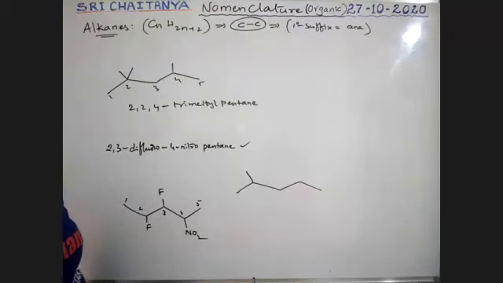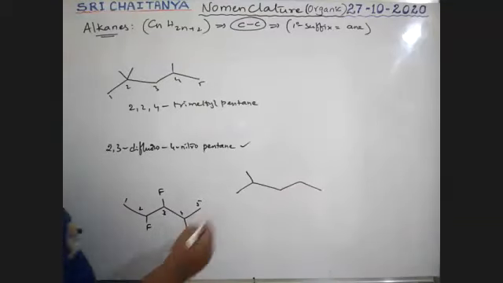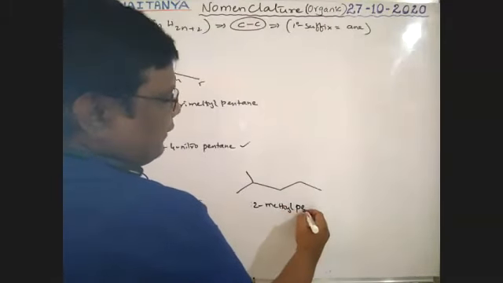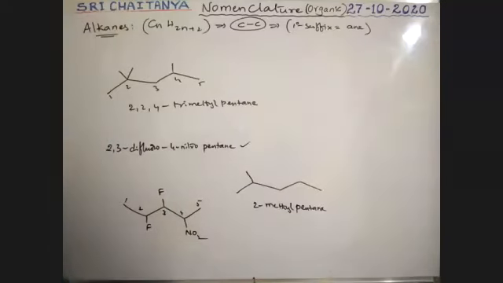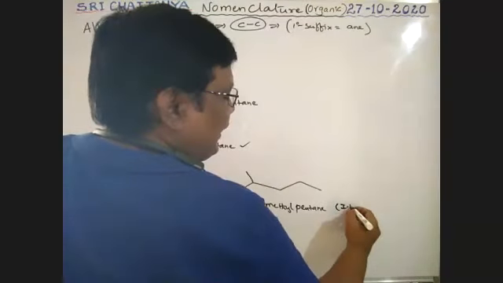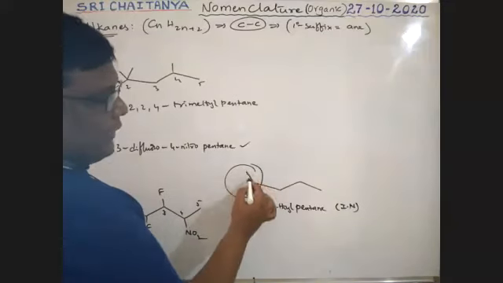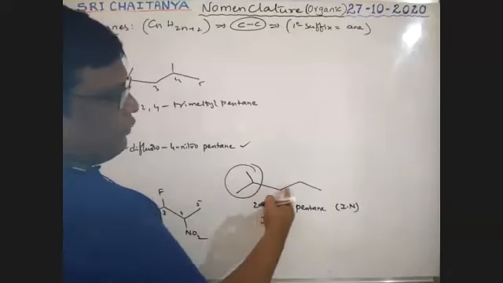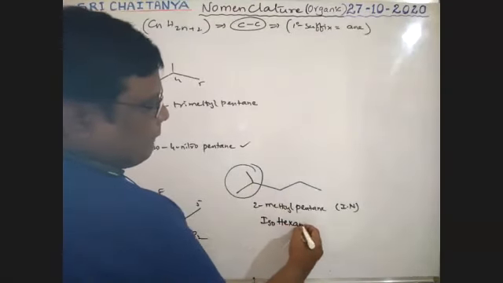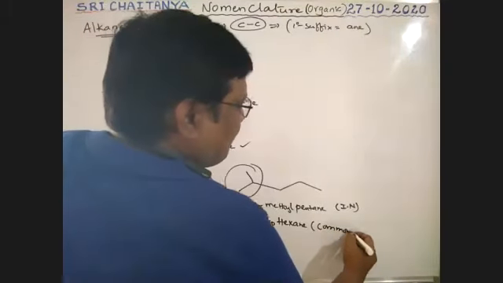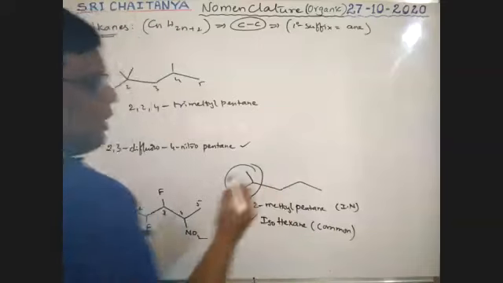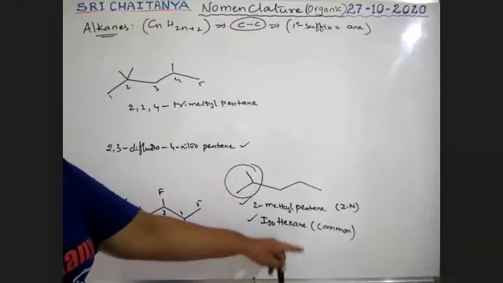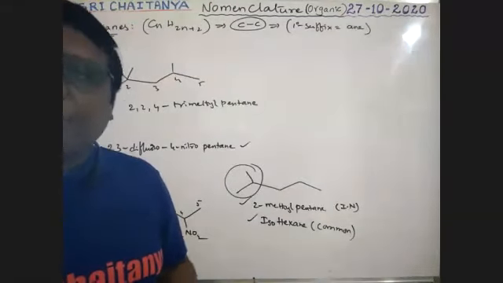Correct, Daksha. Simple and finally simplest one. So it is second position, 2-methyl pentane. 2-methyl pentane. Yes, boys, it is the IUPAC name, but it is an iso group. See here, CH3, CH3. It is an iso group. So 1, 2, 3, 4, 5, 6, hexane. It is a common name. So it is the IUPAC name, it is the common name. Both are accepted. Iso group is there. Therefore, isohexane is the common name. 2-methyl pentane is the IUPAC name.